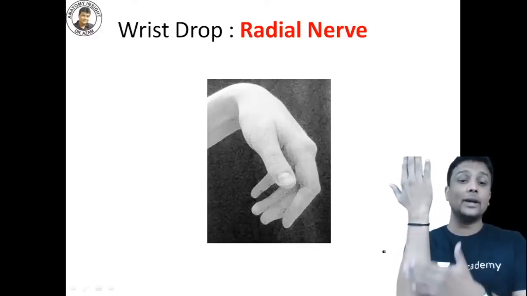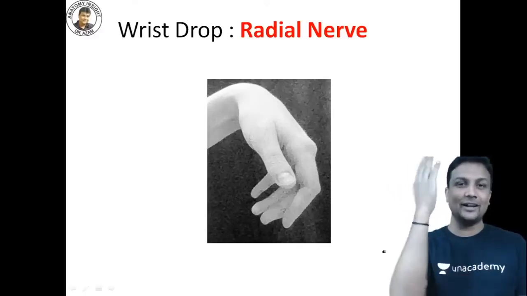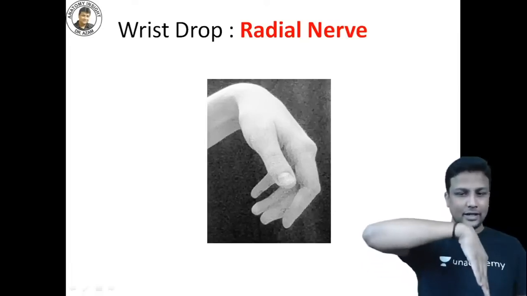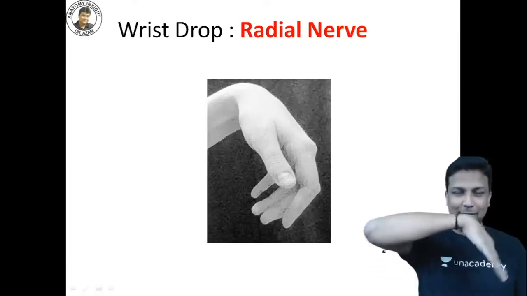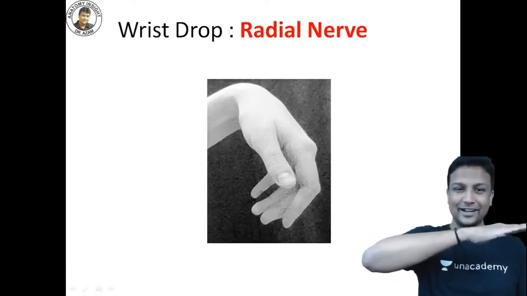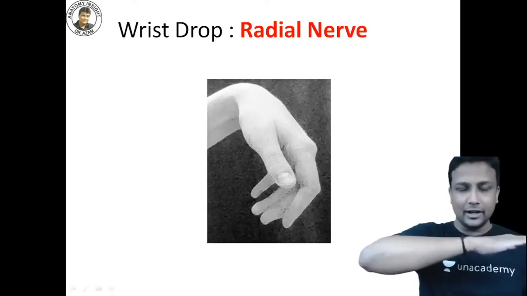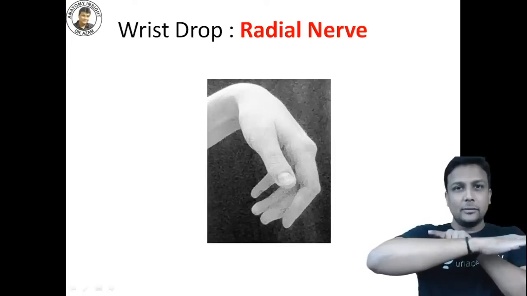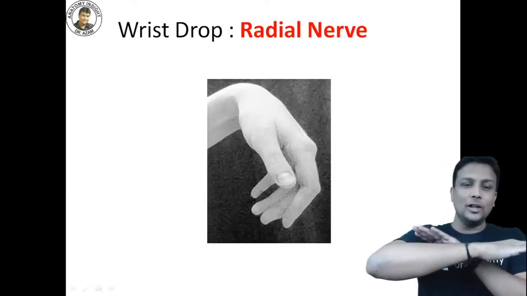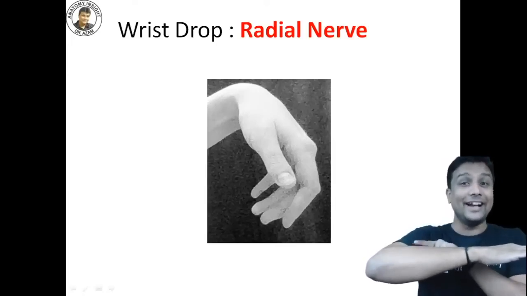The posterior compartment of the forearm has the extensor muscles. These extensor muscles help in extending the wrist like this, guys. So remember, what is the nerve that supplies all the extensor muscles? All the extensor muscles are supplied by the radial nerve.